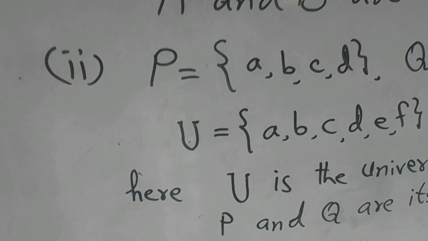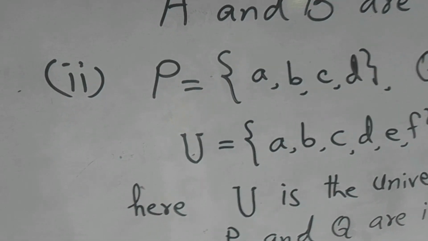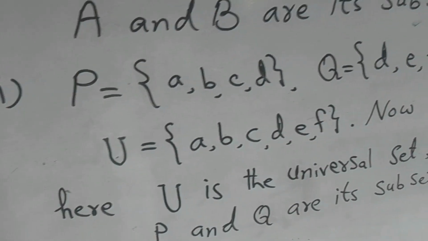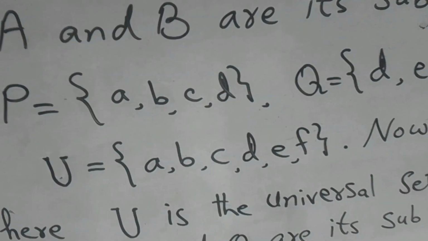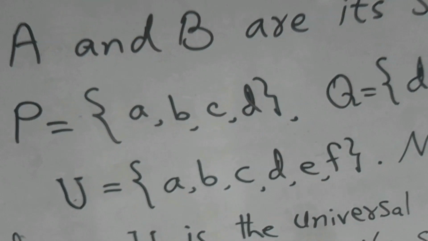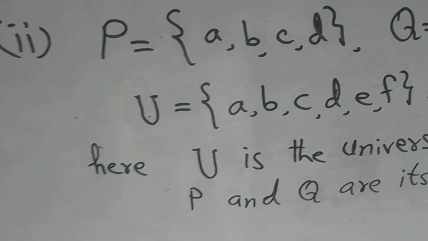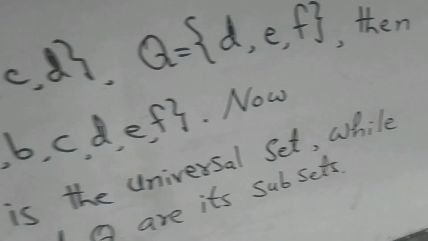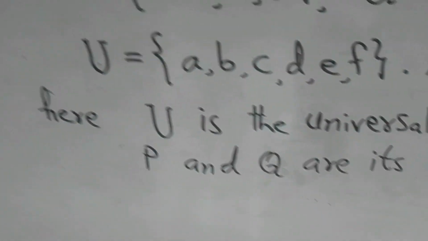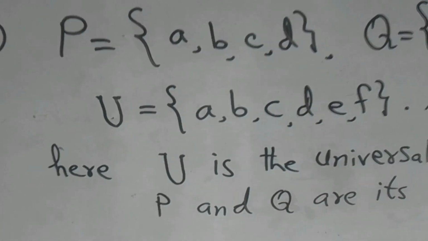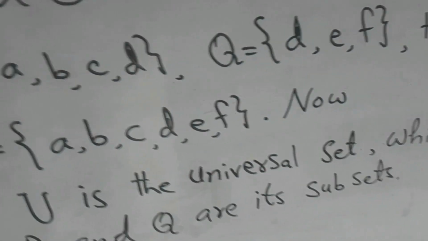Then universal set will become equal to {A, B, C, D, E, F}. Now here U is the universal set, while P and Q are its subsets.